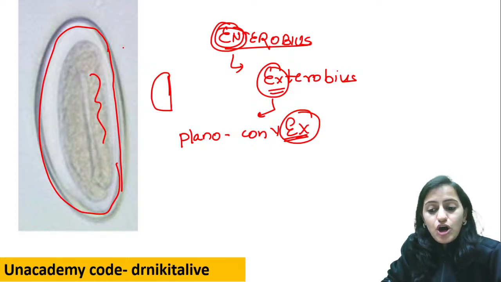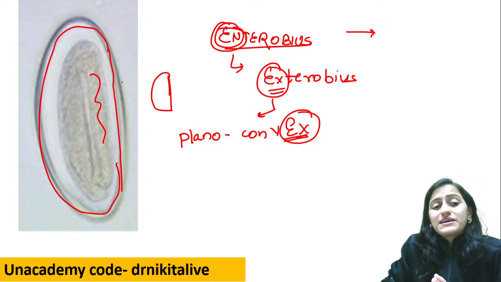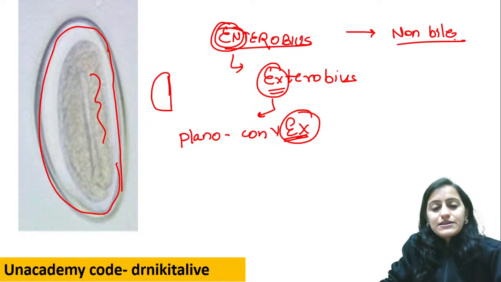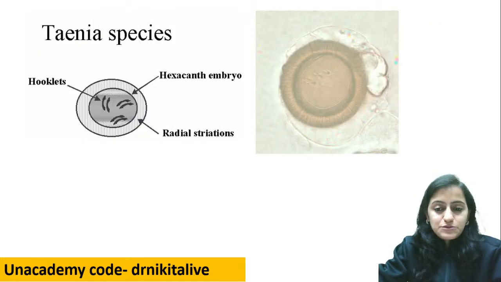Bile stained or non-bile stained? Bile stained or non-bile stained? You can see it is white, not yellow color. It is non-bile stained, right? Non-bile stained eggs, we will see Neha, right? That is Neha. उसमें जो E है वो है Enterobius. उसके बाद let us see the next one.